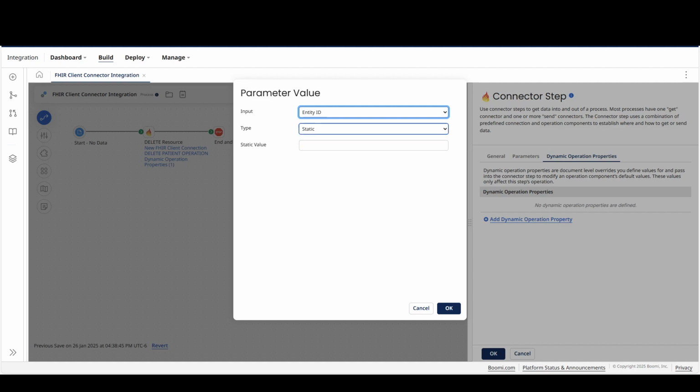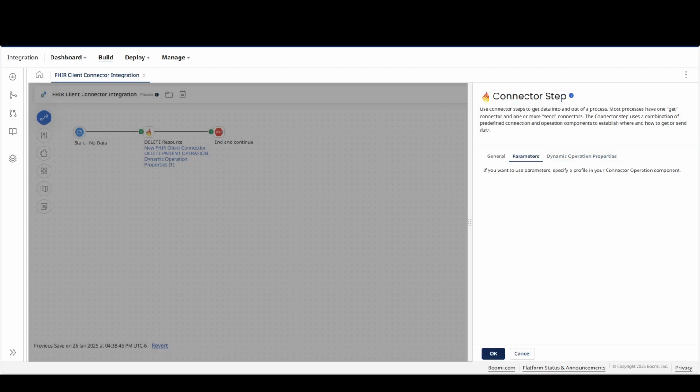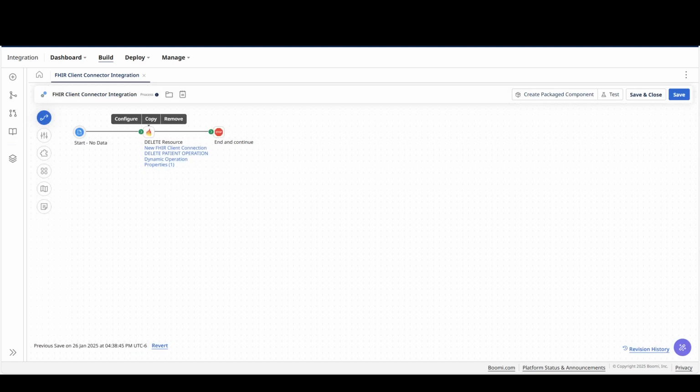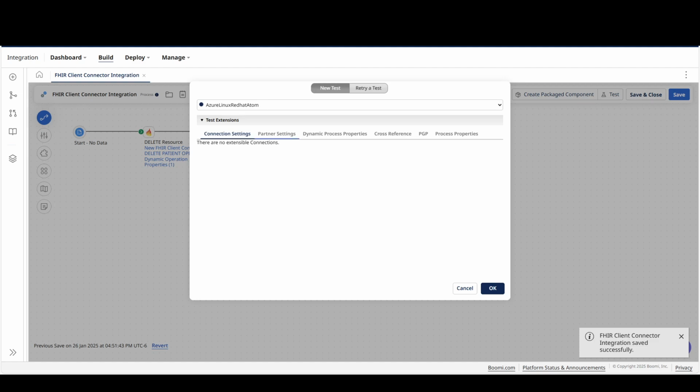Let me add the dynamic operation property, entity ID as the input. Let me select it as a dynamic process property, which I would like to pass on from the extensions. The property name is ID. Let me go to the general tab, hit OK. I've already created the dynamic process property. Let me hit save. We'll just test the connection, test extensions tab, dynamic process properties. This is the entity ID for the already existing patient object. Let me go ahead and hit OK.